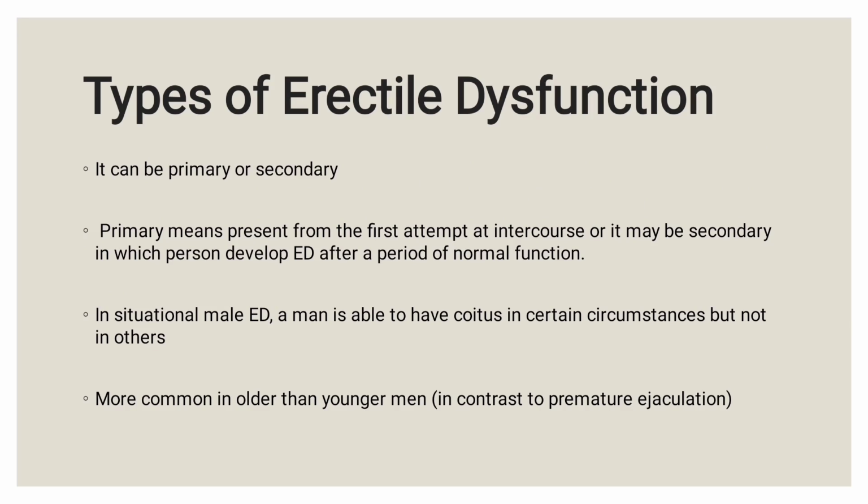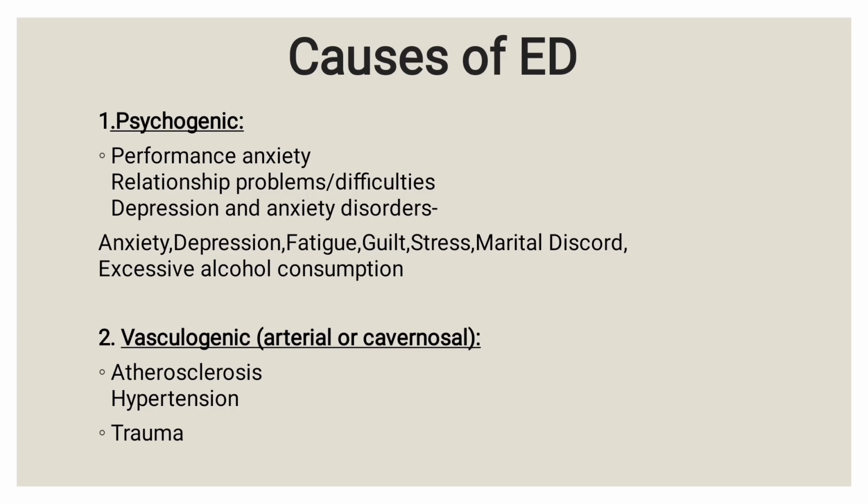There are two types of erectile dysfunction: primary and secondary. Primary means it is present from the first attempt at intercourse, and secondary means it develops after some period of normal function. In case of causes, the main cause is psychogenic. In psychogenic causes, there is performance anxiety, relationship problems, depression, stress, and also excessive alcohol consumption.